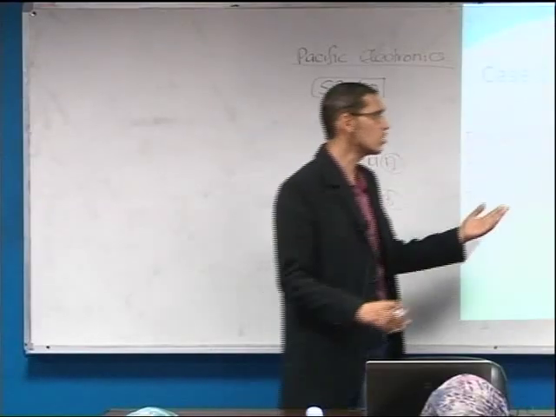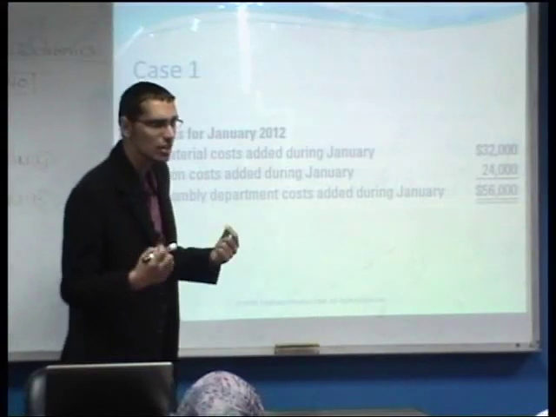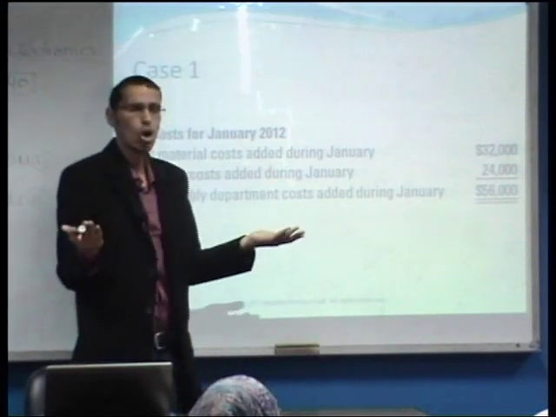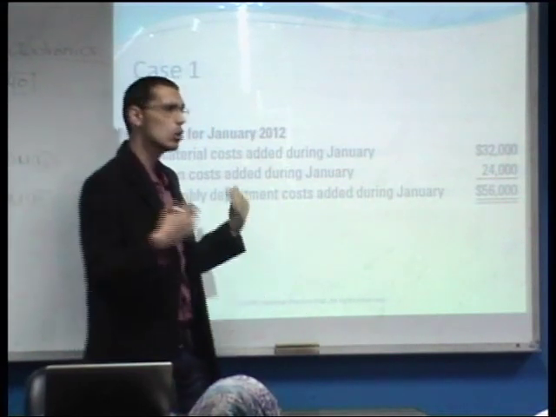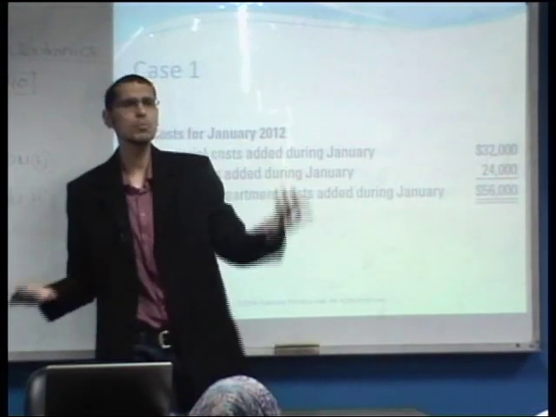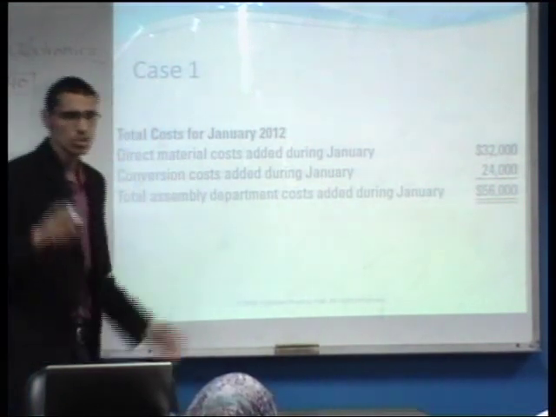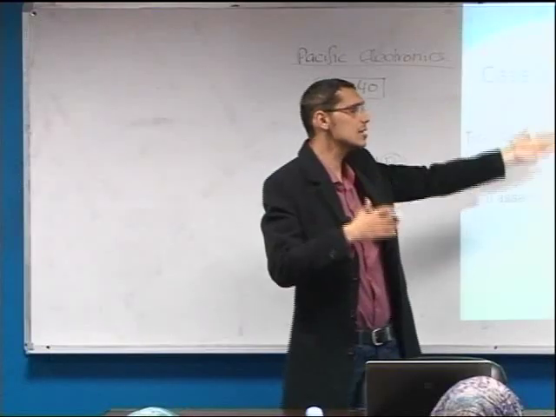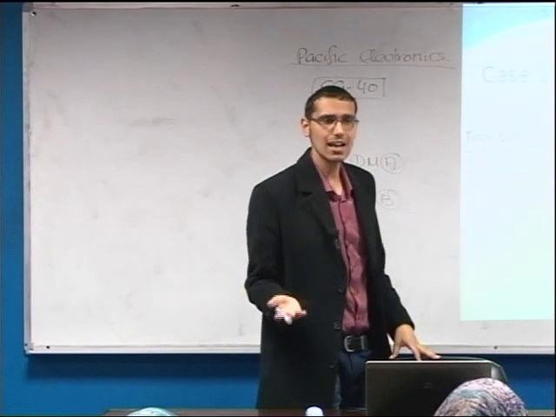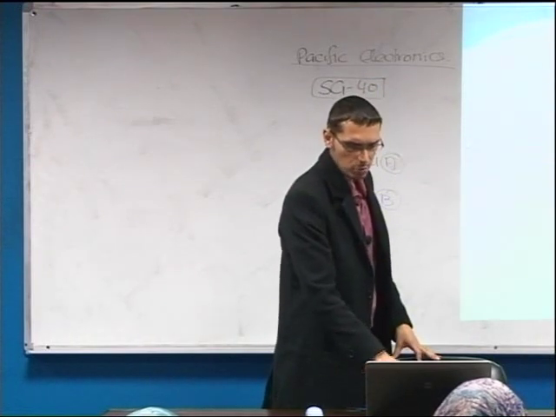Excellent. In order to calculate the cost per unit, we would use an average method. We would divide the costs by the total number of units that were produced. Correct? Which is the same concept that we considered when we differentiated between process costing and job costing.